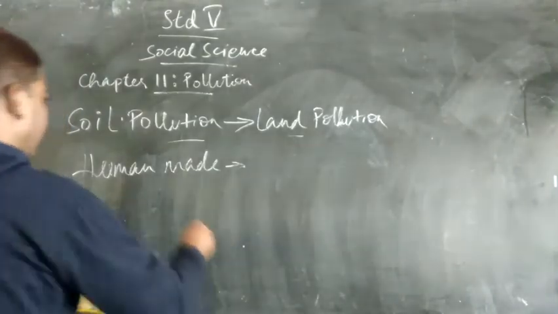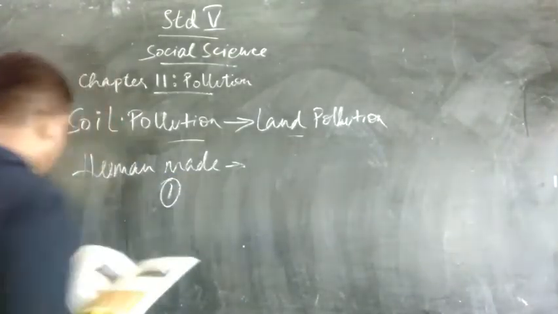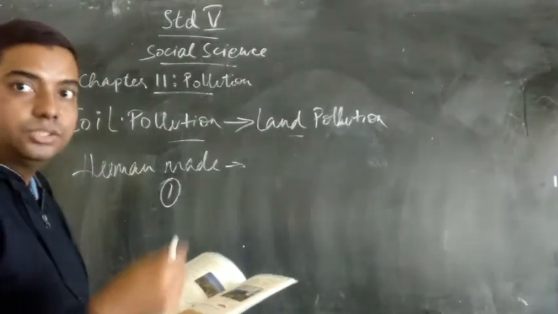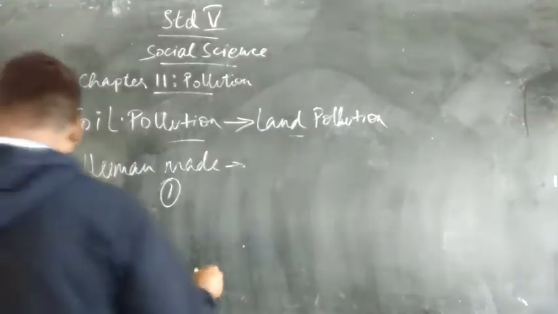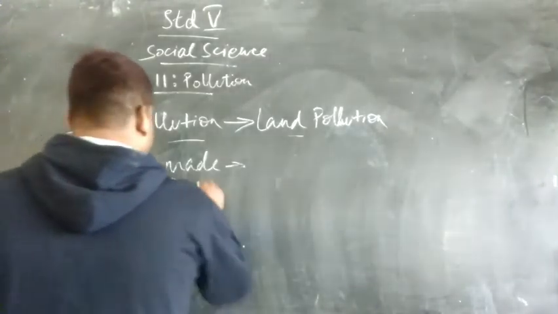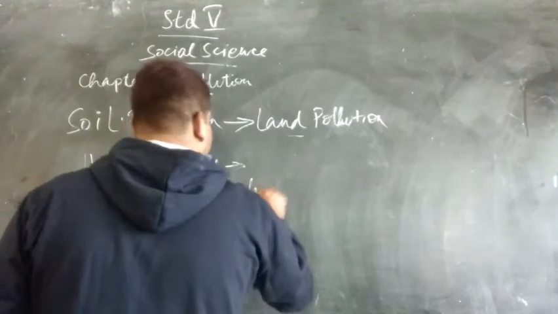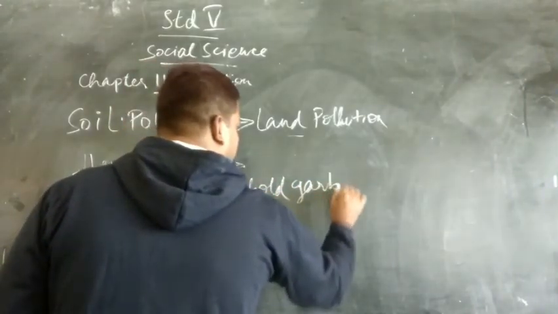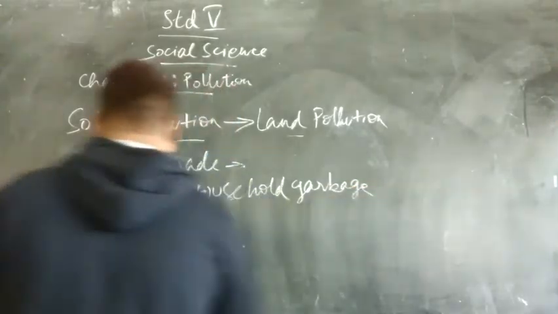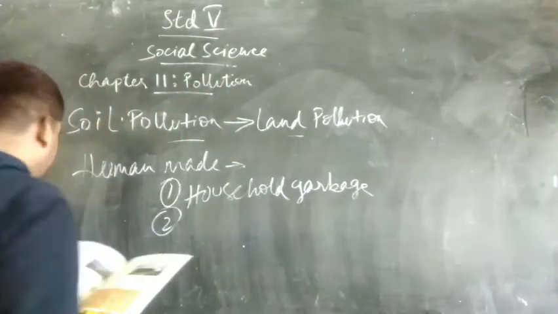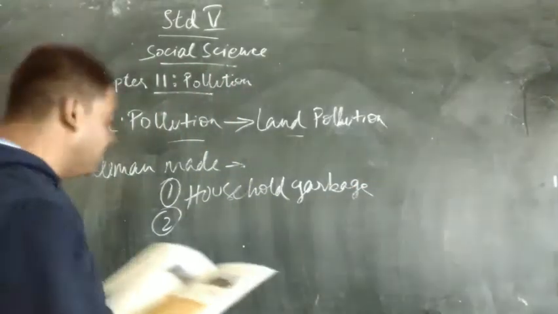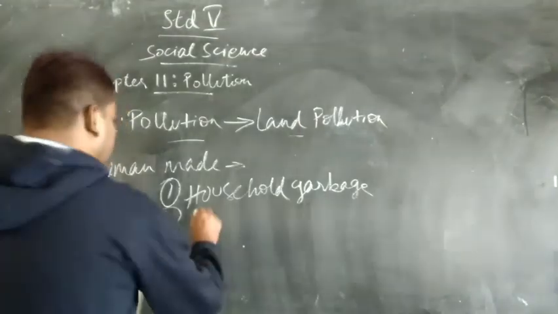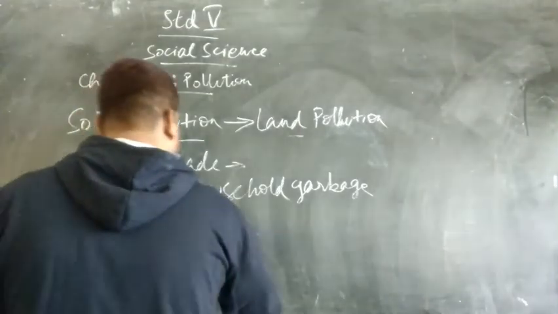So what are the human-made activities which cause soil and land pollution? First of all, improper disposal of household garbage, which we throw when we are in our homes. The second is improper disposal of contaminated medical garbage, when we throw all the medical waste.